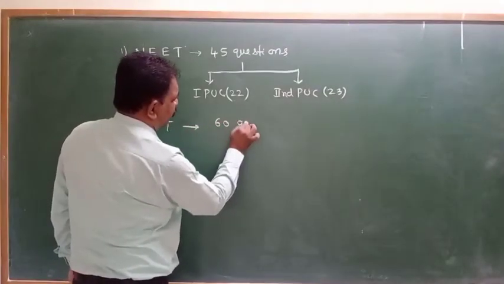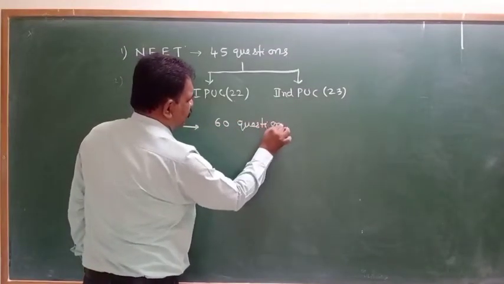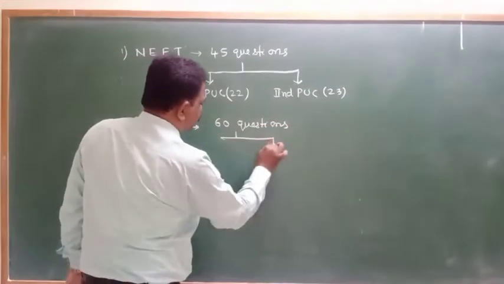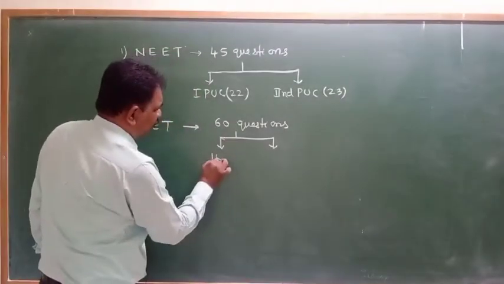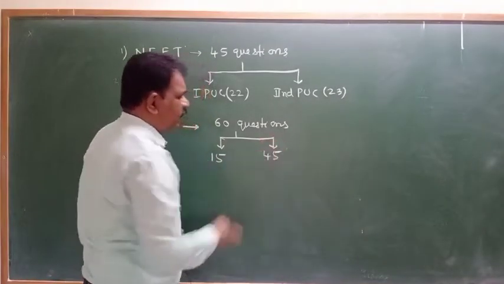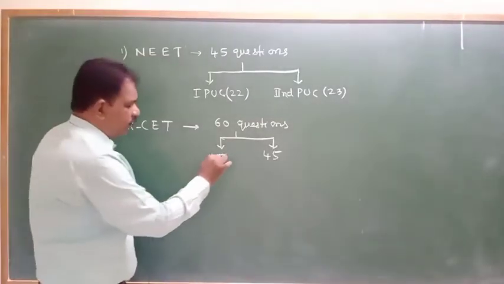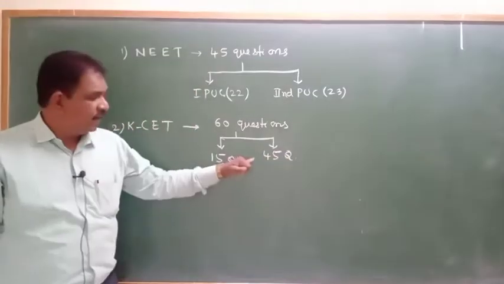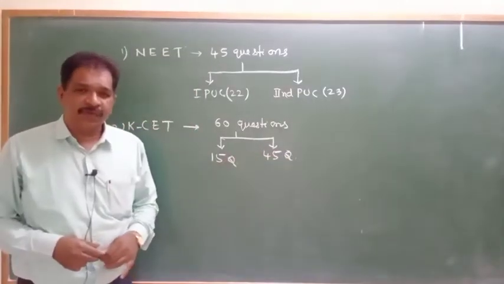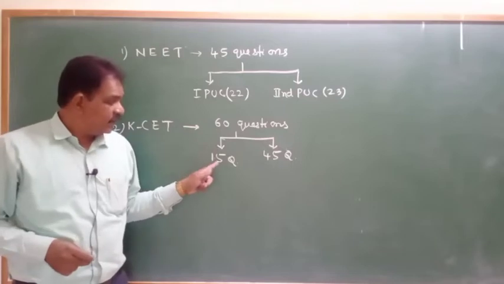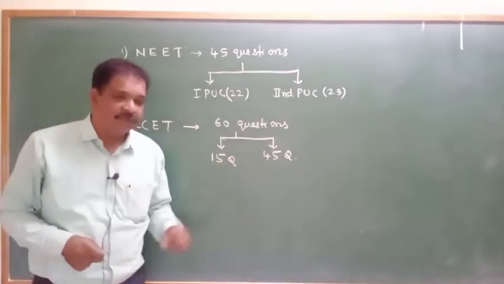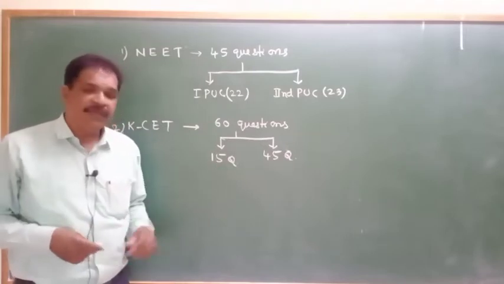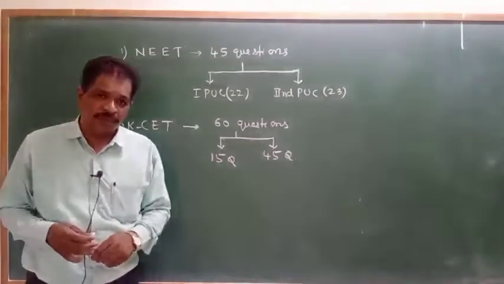If we consider the CET examination, it will contain 60 questions in physics. In this, 15 from the first PU and 45 from the second PU. 15 questions from the first PU syllabus, and 45 questions from the second PU. So, in the CET examination, more weightage will be there for the second PU and less weightage for the first PU.